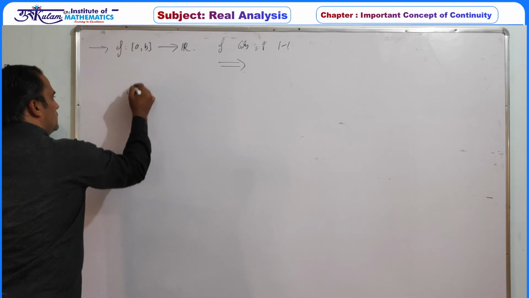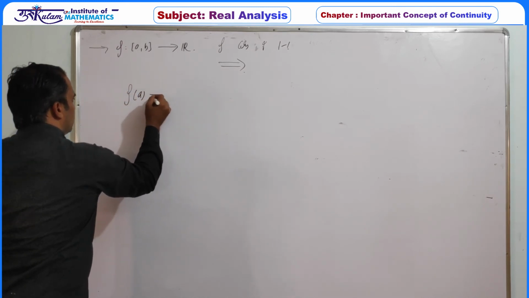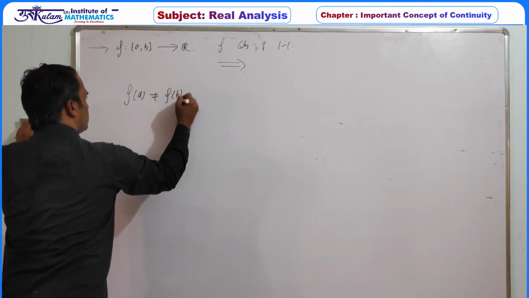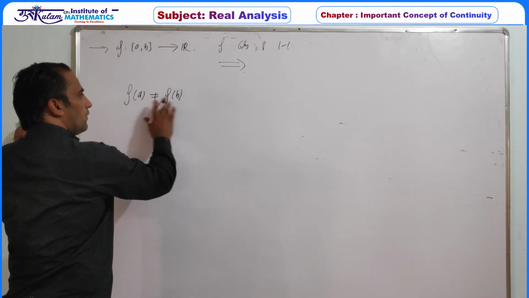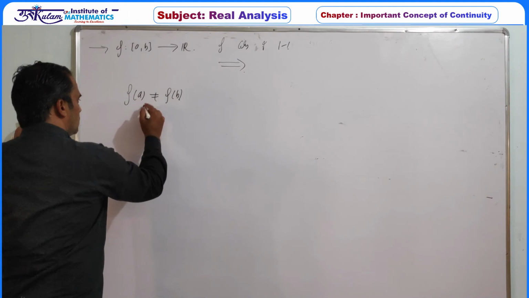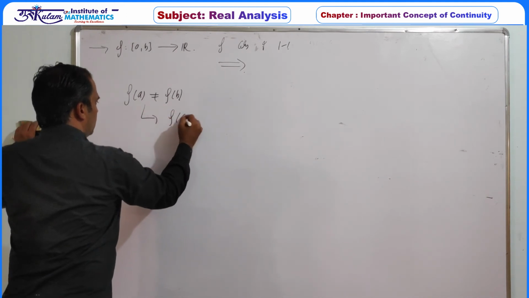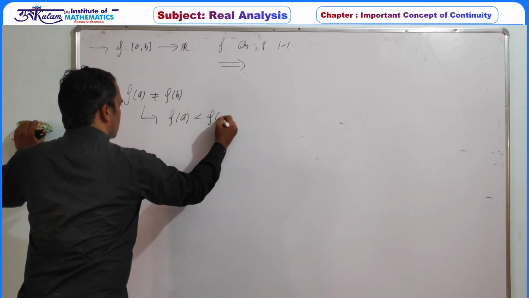Since f is one-one, definitely f(a) is never equal to f(b). So the first situation is f(a) is less than f(b).